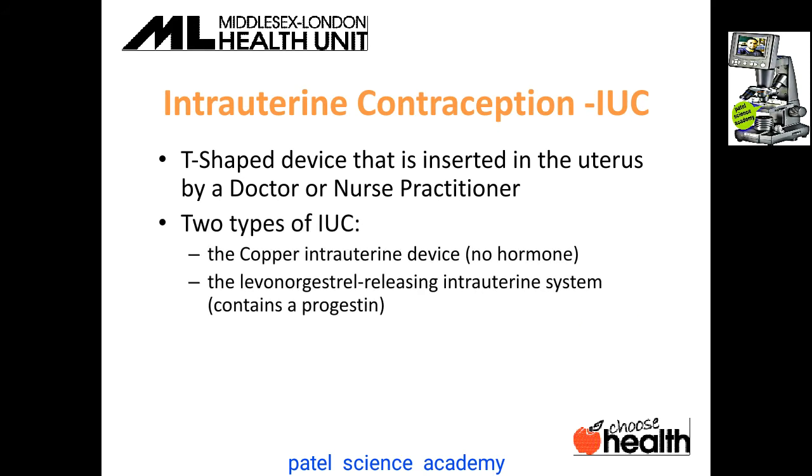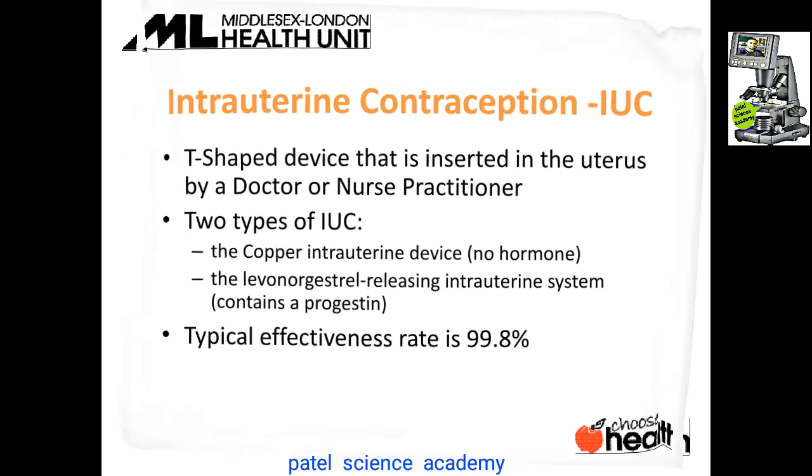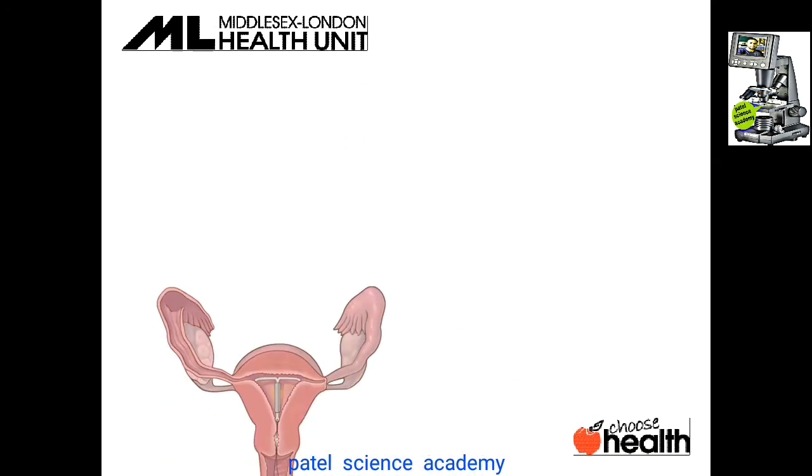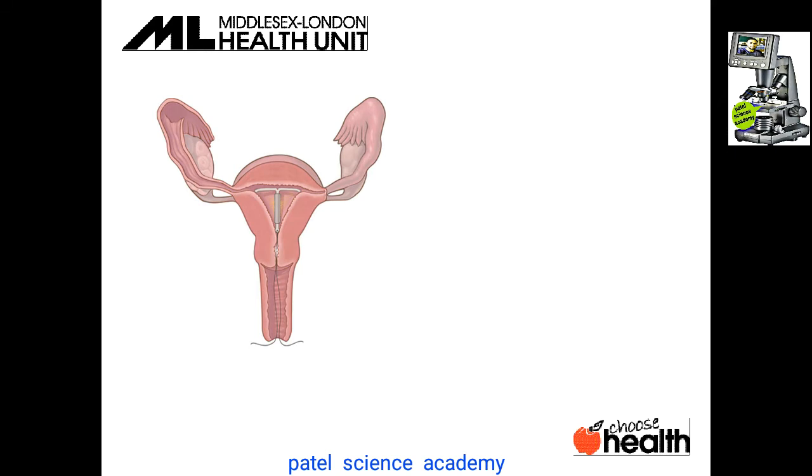And there are two types of intrauterine contraception: copper T, that is the copper intrauterine device, which has no hormone, and the levonorgestrel releasing intrauterine system that contains the hormone progestin. Its effective rate is 99.8% to prevent the pregnancy, and it can be inserted into the female reproductive system.